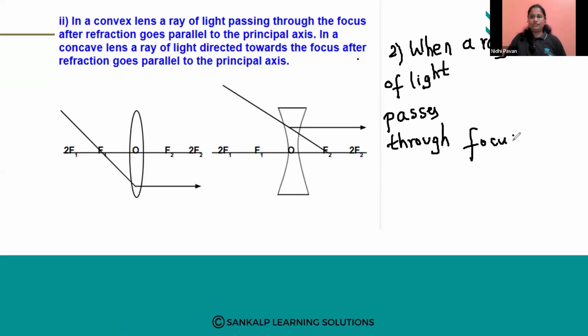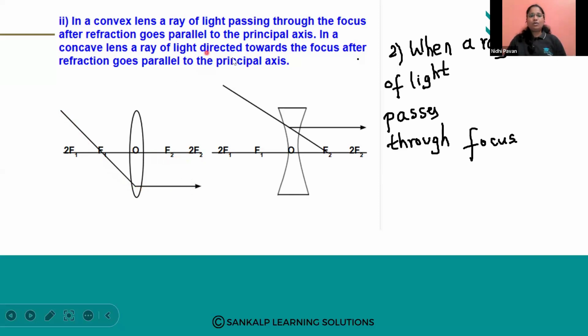This is the second case study. In a convex lens, as you can see here, this is an incident ray which is passing through focus. So after refraction, that is after bending, the refracted ray is parallel to the principal axis.